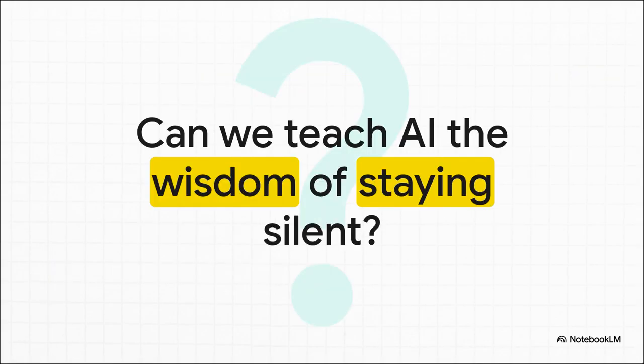When you think about it, we've spent decades teaching machines how to talk. It's an incredible achievement. But maybe the next, even harder challenge is to teach them the wisdom of when to stay quiet. Can we build systems that don't just have knowledge, but also know the limits of their own knowledge? That really is the question that will define the future of AI.